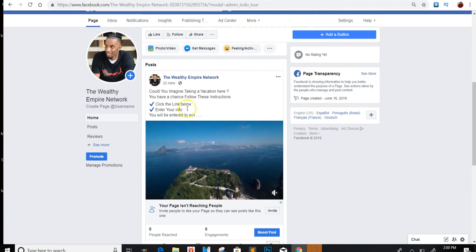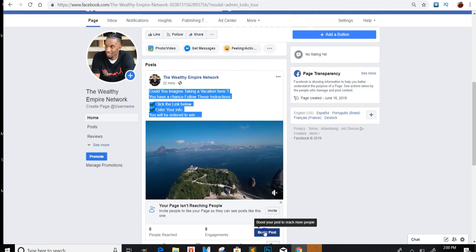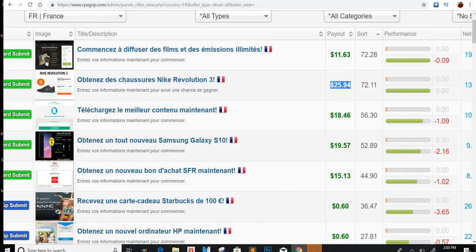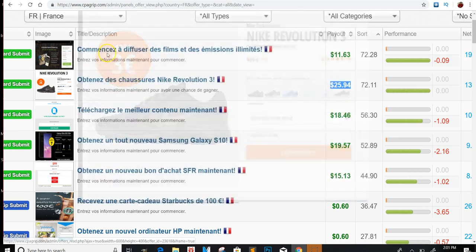After you go ahead and make this, I've been getting a lot of questions as far as, can you promote other offers? For instance, this one is France, because in Cpagrip we know that these other countries pay way more. You'll get $25 for one lead off of a simple lead. As soon as they put their email address in there, you'll get $25. So in order to promote these, you're going to need to run ads to that specific country.